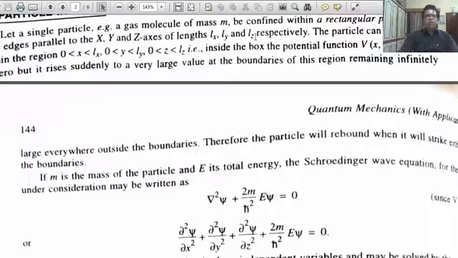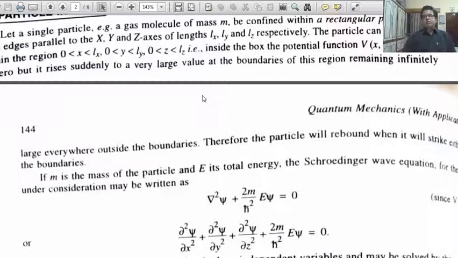The particle can move freely within the region between 0 to Lx for x, between 0 to Ly for y, and between 0 to Lz for z direction.